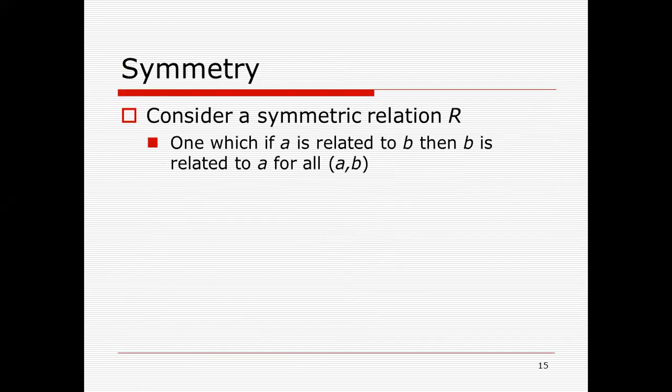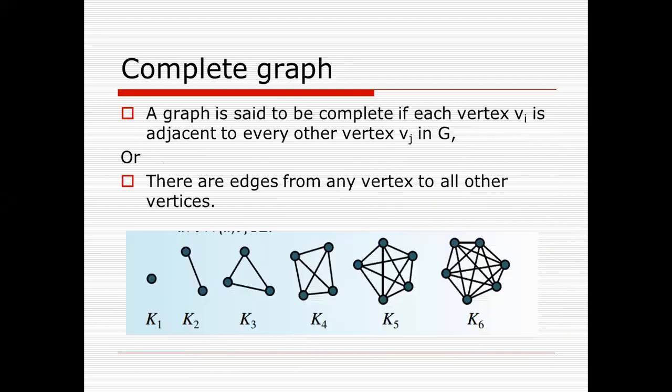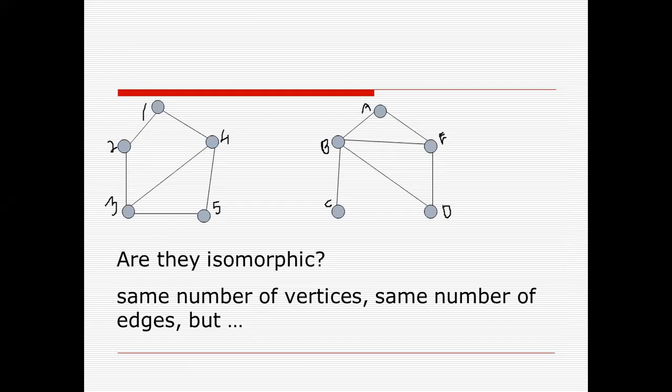Now we will see this graph. Tell me whether the two graphs are isomorphic or not. Draw this on your copy. Take a pen, draw it, and tell me whether the two graphs are isomorphic or not. Since 1 is isomorphic to A, because the degree of 1 is 2 and the degree of A is 2, the degree of 2 is 2, it is isomorphic to D, the degree of D is 2. The degree of 4 is 3, so it is isomorphic to E because the degree of E is also 3.